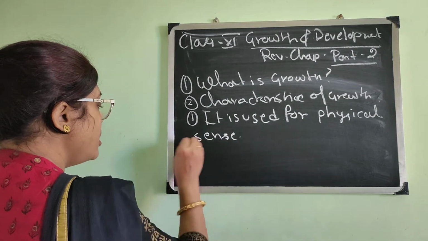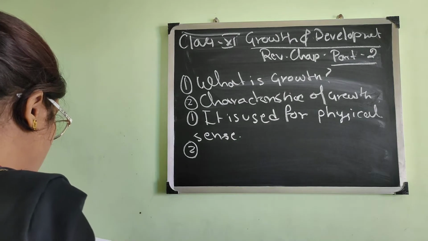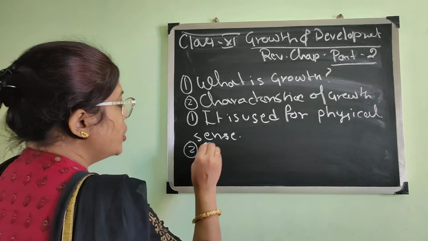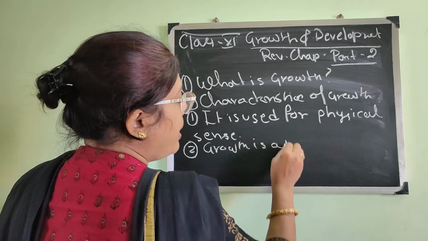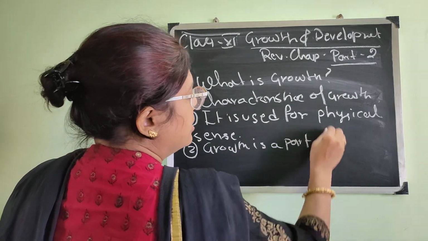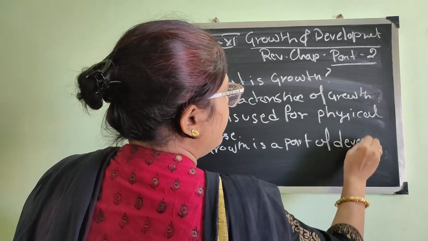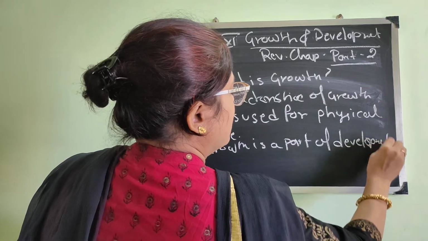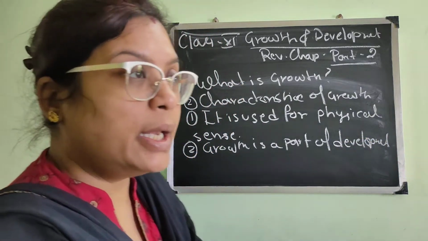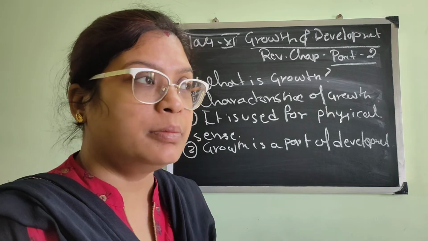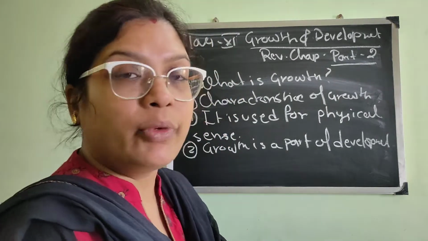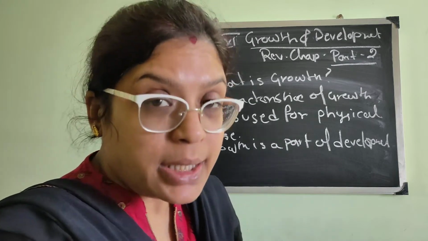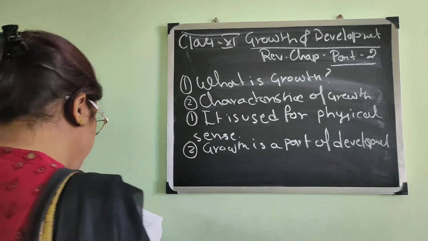Number 2, growth is a part of development. When we say that yes, it is a development, growth is a part. Without growth, development is incomplete, isn't it?